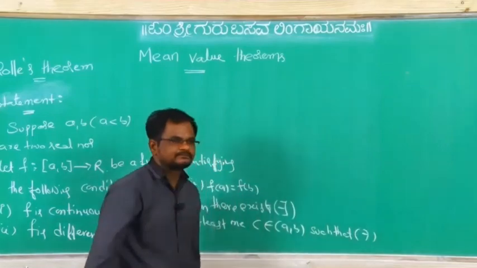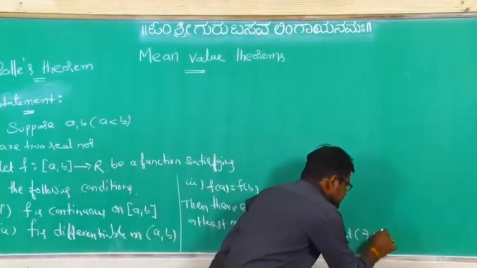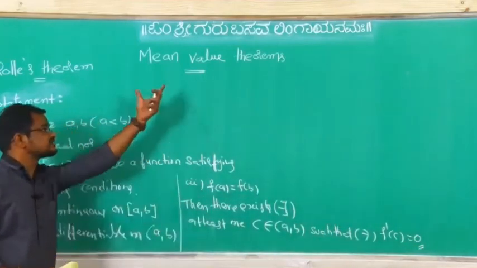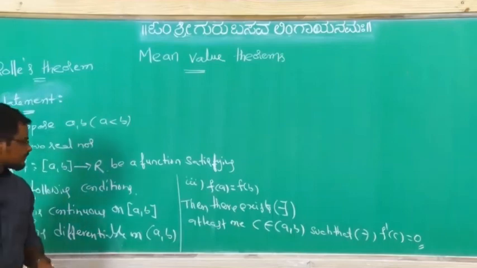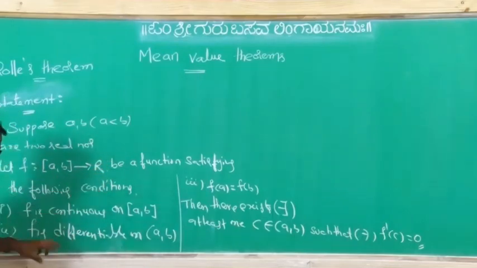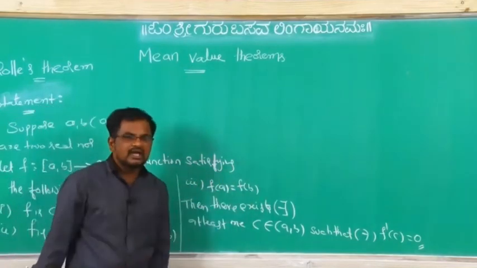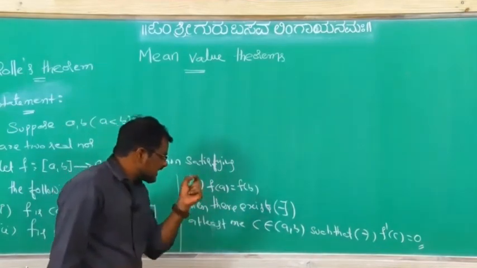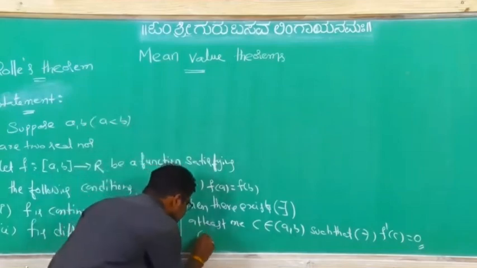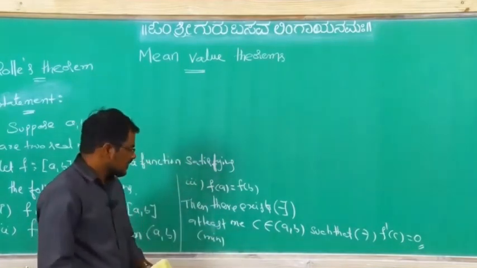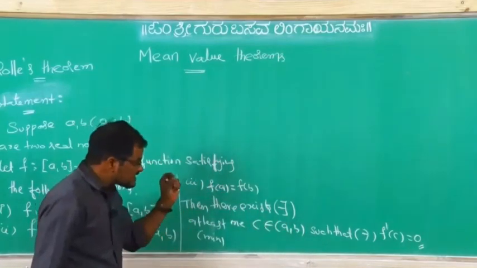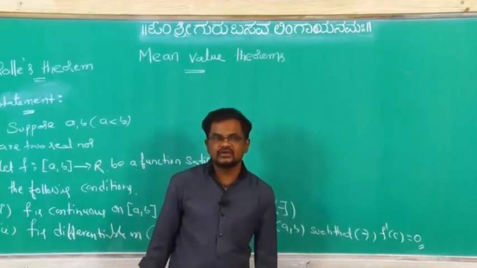Such that f dash of c equal to 0. Most important condition, and a very interesting and important topic also. So f is satisfying three conditions: f is continuous on the closed interval [a, b], f is differentiable on the open interval (a, b), and f of a equal to f of b. Then it is guaranteed that there exists at least, meaning minimum, one point c belongs to (a, b) such that f dash of c equal to 0.